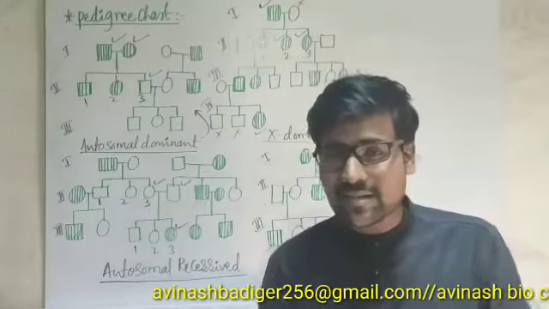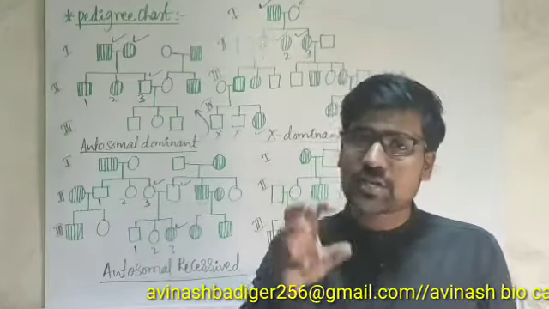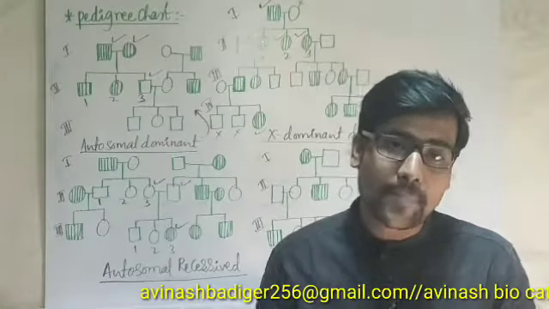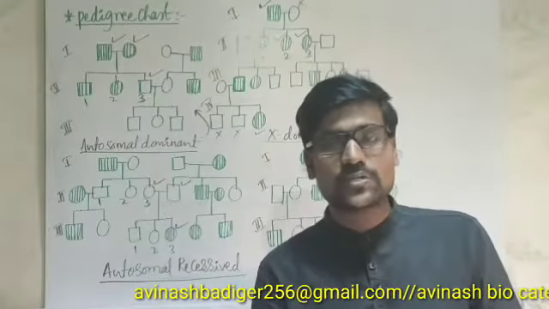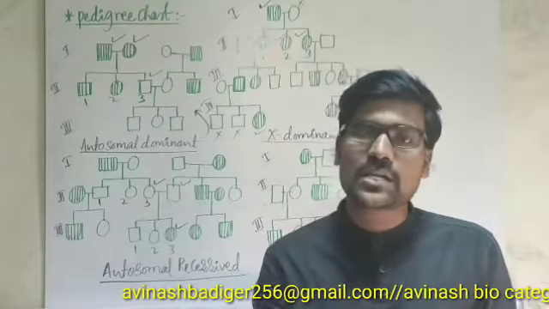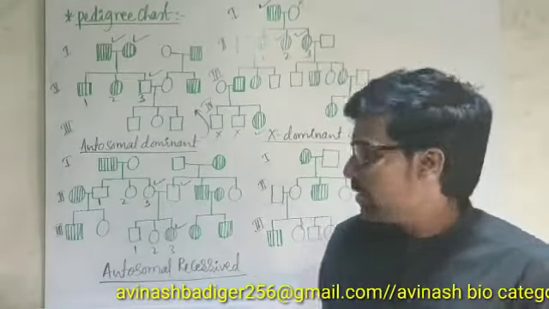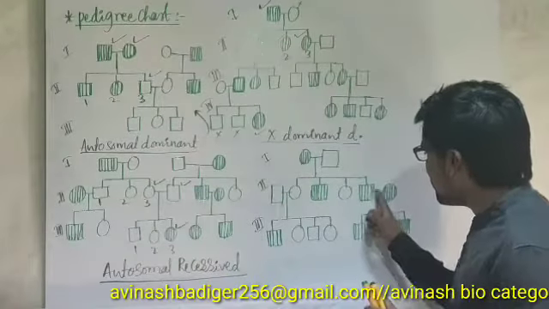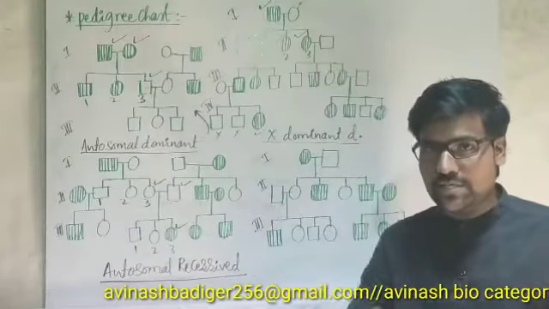Why? Because X-linked recessive disorders majorly affect the male, not the female. Why? Because females have 2 X chromosomes, while males have just 1 X chromosome. So it majorly affects the males only. So here in this chart, the majority of the male progenies are affected. That is one major clue.